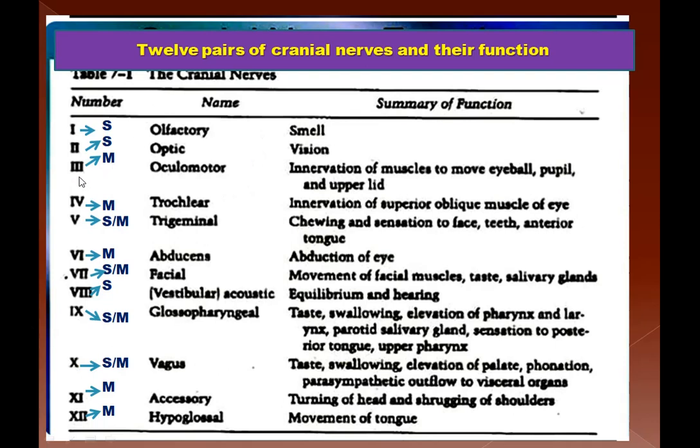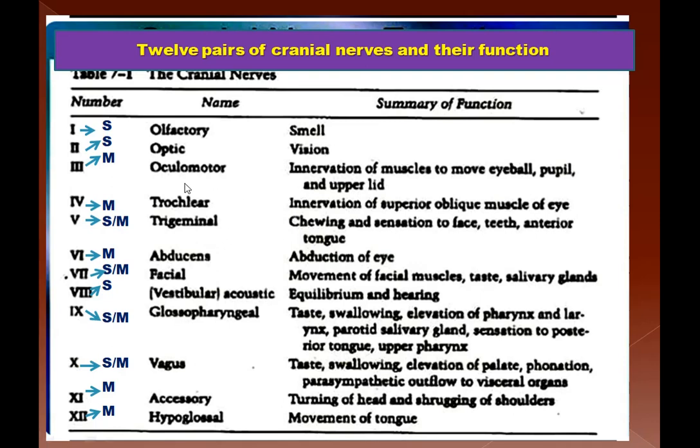Then the third pair of cranial nerves are called oculomotor. They are motor neurons. They innervate. Innervate means they supply to the muscles which are moving our eyeball, pupil, and upper eyelid.